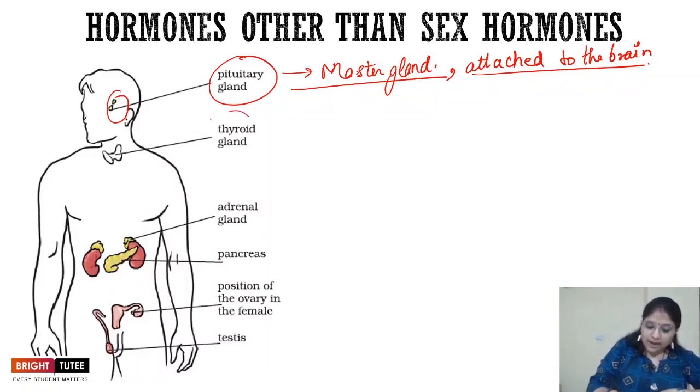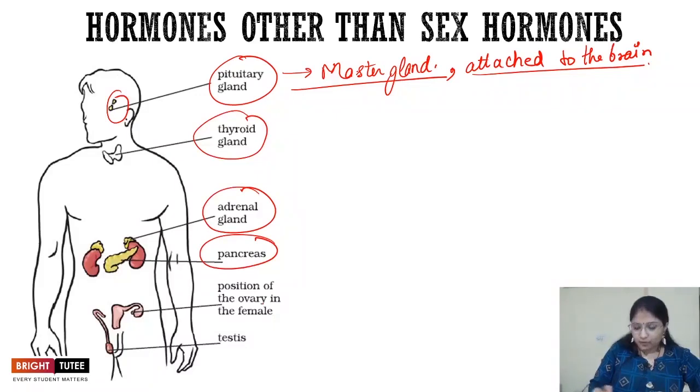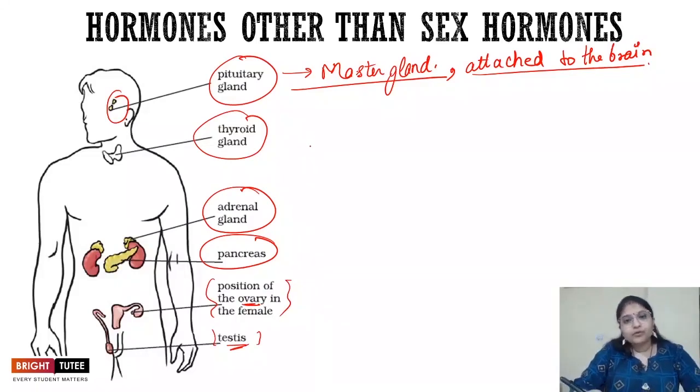Apart from the pituitary gland, testis and ovary, there are other kinds of endocrine glands as well. These are the thyroid gland, the adrenal gland, the pancreas, and obviously we've already talked about testis and ovary. In this image, the positions of the ovary and testis are both indicated. We are going to talk about all of these glands, see their secretions and understand their importance one by one. We are also going to observe how the pituitary gland is able to control all the other glands and their secretions.